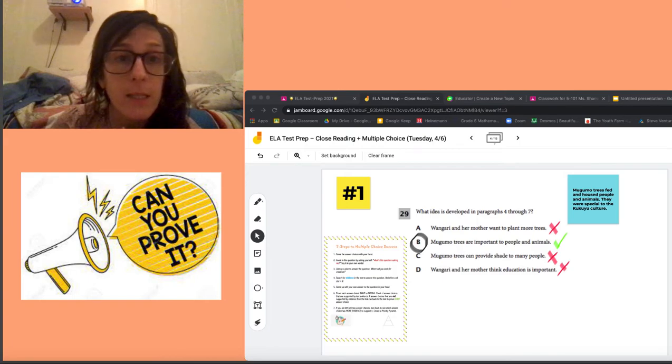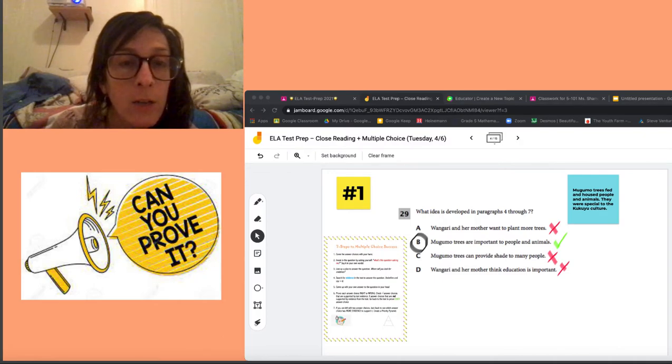When I was reading Seeds of Change and I was answering the multiple choice question, I answered question 29 with answer choice B. And I'm going to prove to you that my answer is right and the other answer choices are wrong. So when I answered this question, I used my 7 steps of multiple choice success.